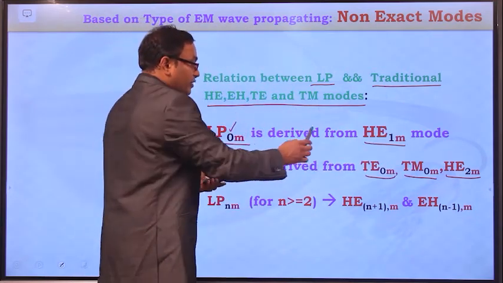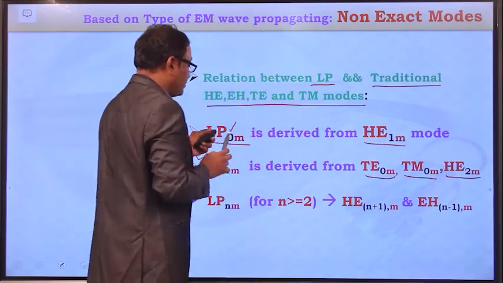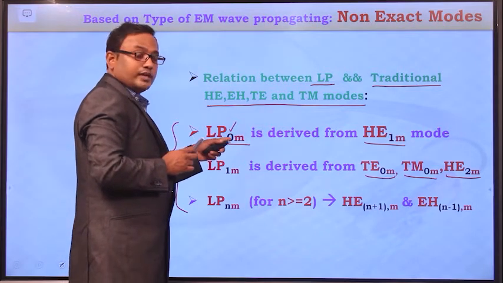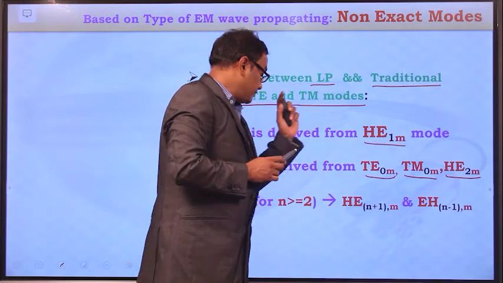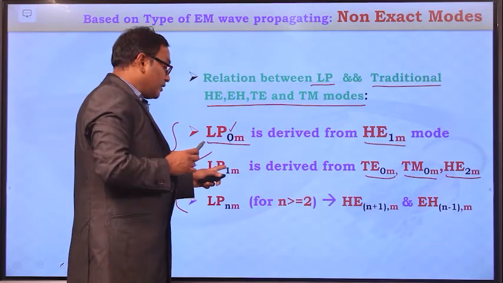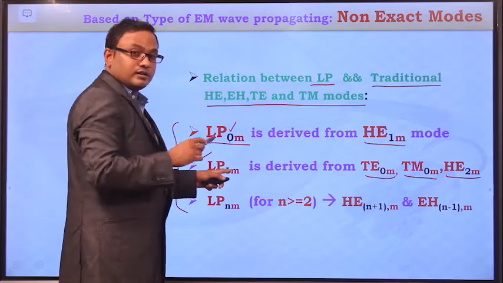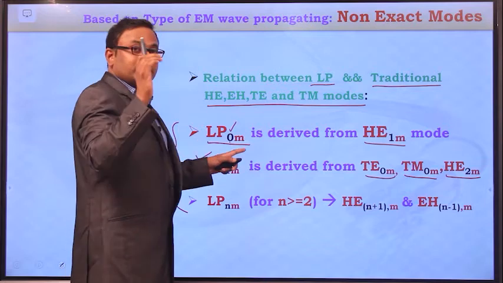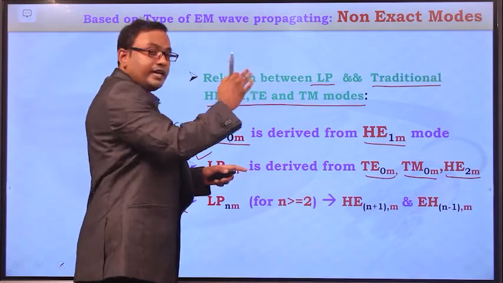See here, whenever you are using HE, its n value is incremented by 1 when compared to the linearly polarized mode. In the previous case, n value is 0, it is derived from an HE mode where n value is equal to 1, 0 plus 1. And here in this LP1m mode, n value is equal to 1 and just observe the value of n in HE mode, that is 1 plus 1, that is 2, HE2m mode. So LP1m mode is derived from 3 different exact modes, TE0m, TM0m and HE2m.